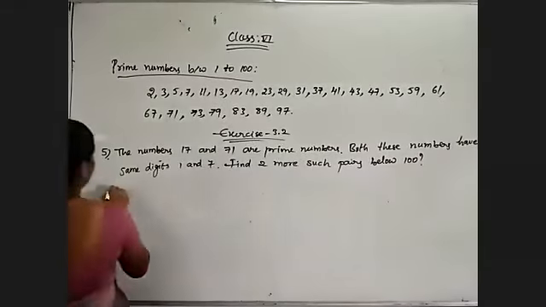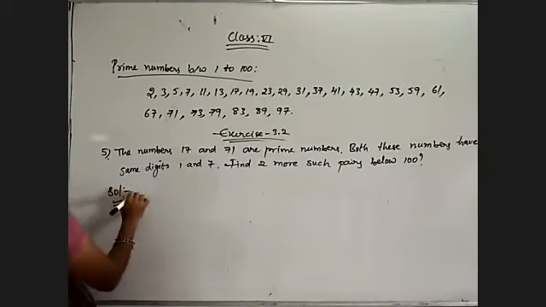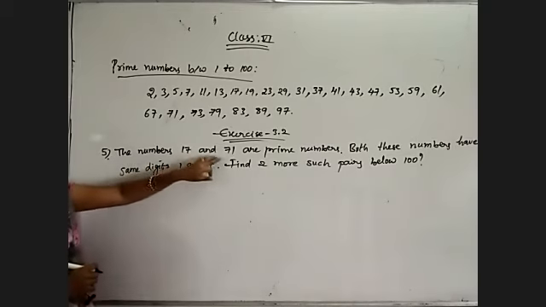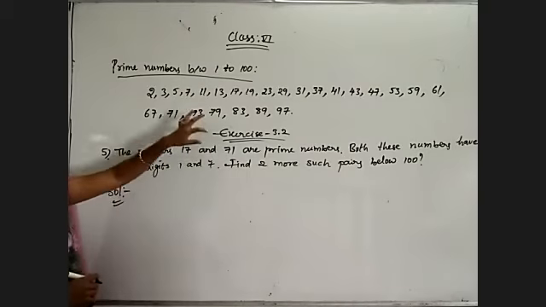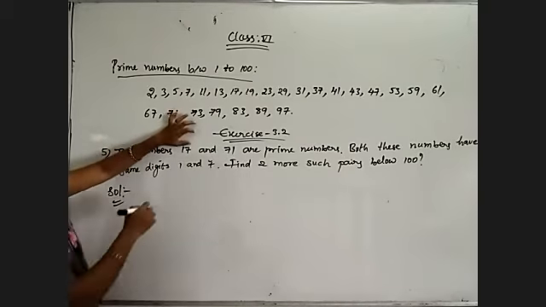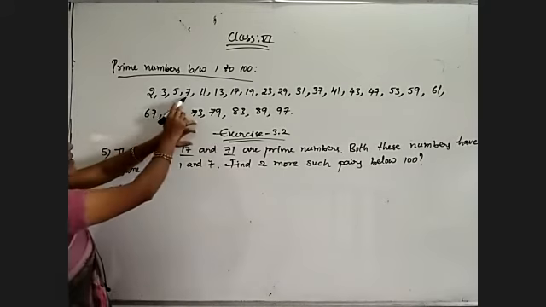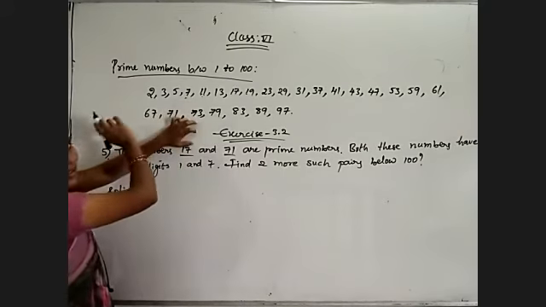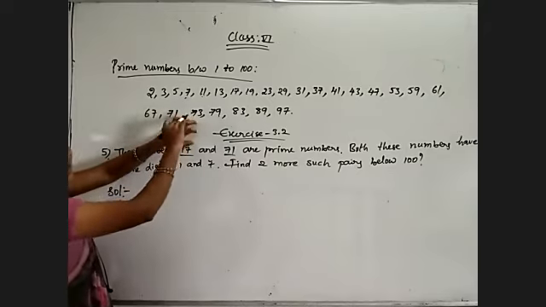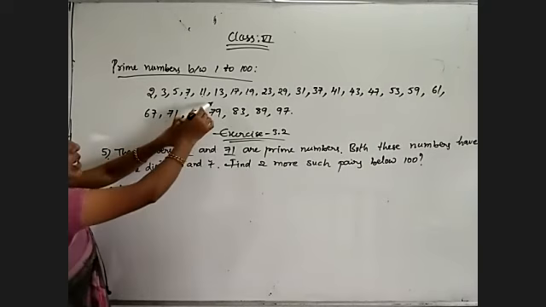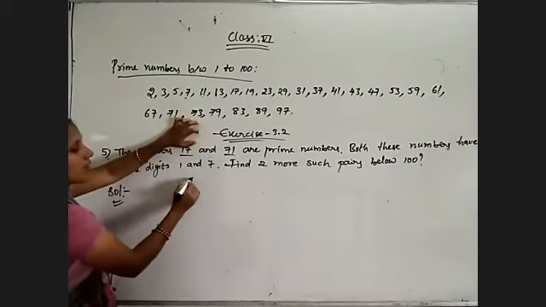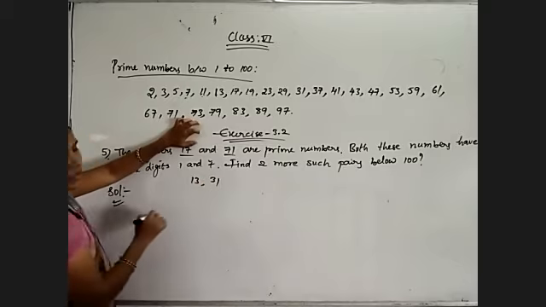Okay, observe only for prime numbers. This is the question. Observe the numbers 17 and 71 are prime numbers. So we need to select such that two digit numbers we have to take. So till 7 we will not take. 11 onwards we will take. 11, by reversing 11 we will get 11 only. So leave it. Now 13, reverse 13, what we will get? 31. Yes or no?